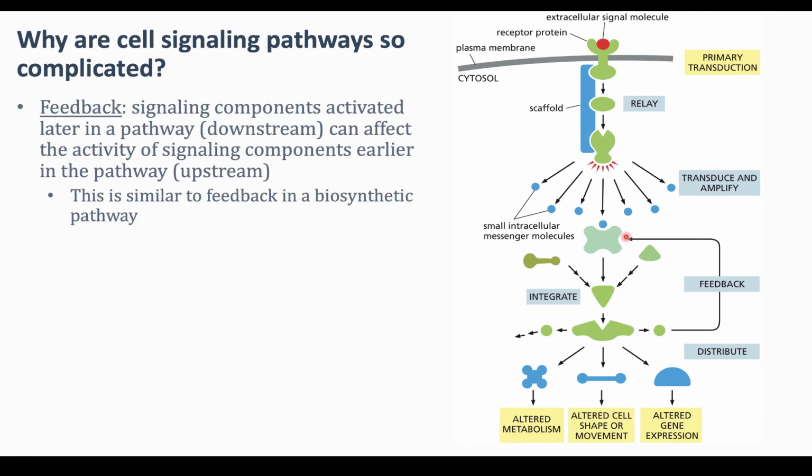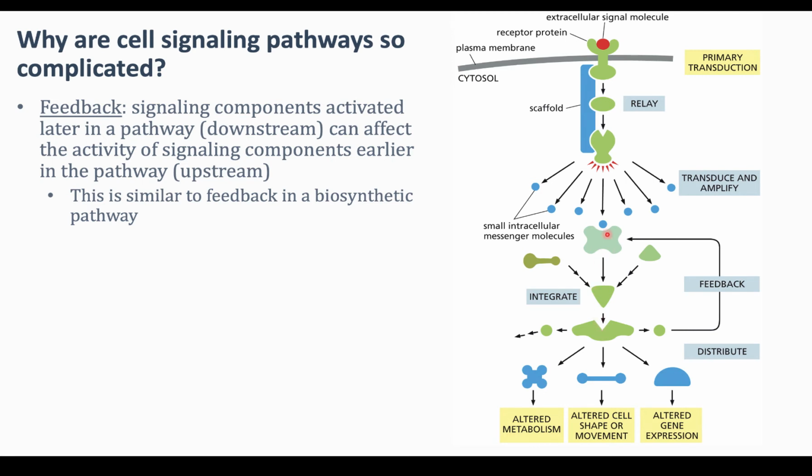So another thing that can happen is feedback. This feedback is still affecting activity of proteins. I say still because we looked at this in biosynthetic pathways in chapter 4. This is not a biosynthetic pathway. We're not making a product necessarily. The steps are relaying the message, or passing the message on from one to the other. But the idea of feedback is similar. So this protein here that is causing these changes in cell behavior can also affect its own activation. So not its production, but its activation.